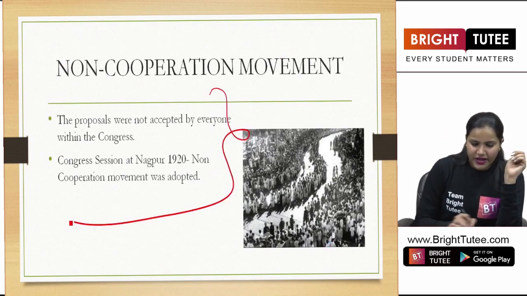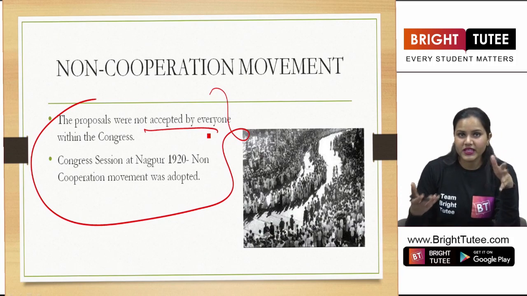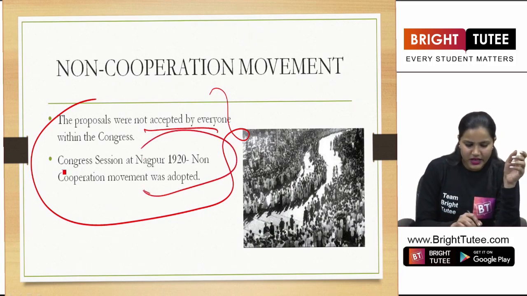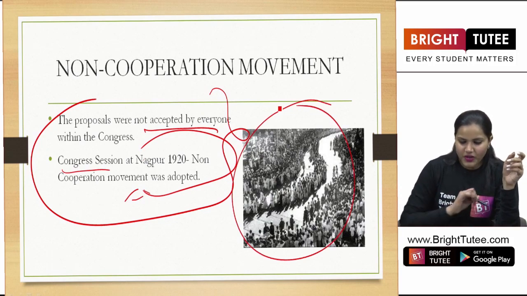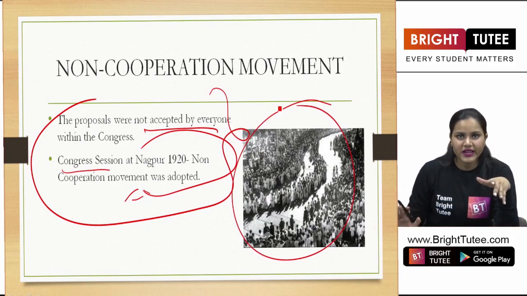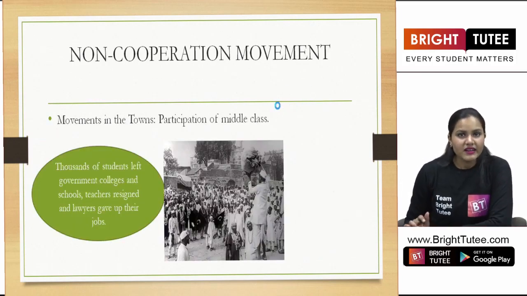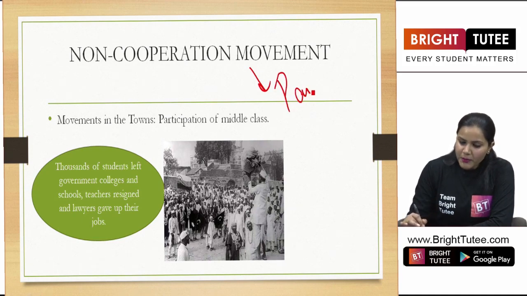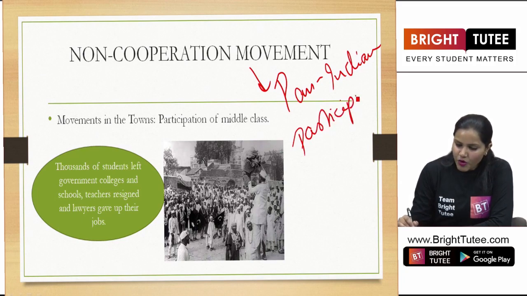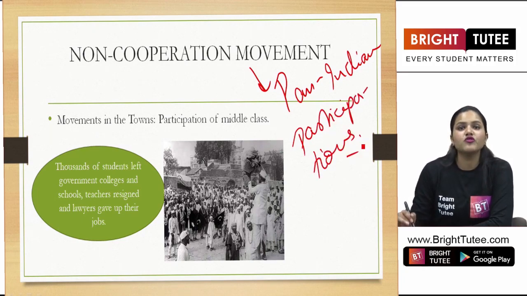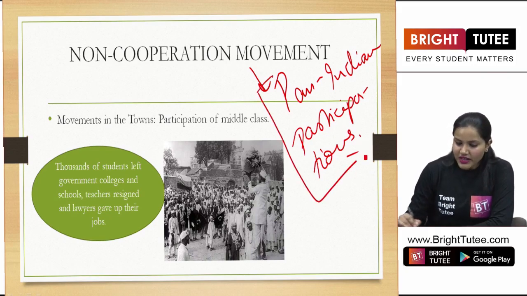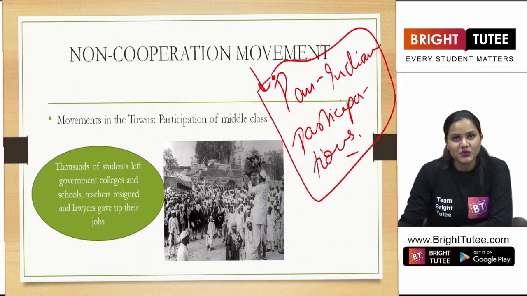Here we see that the proposals that were not accepted by the Congress earlier, somehow in 1920 they finally agreed and the non-cooperation movement unfolded. Correct? So this is how the movement started. Now let us try to understand the participation of people in the non-cooperation movement. Definitely, students, here we are talking about pan-Indian participation. Why are these movements quite important and why are we reading them? Because this shows the struggle against the British rule.